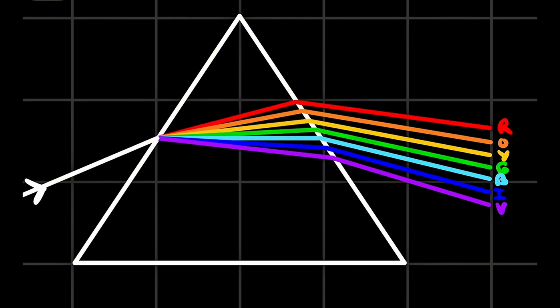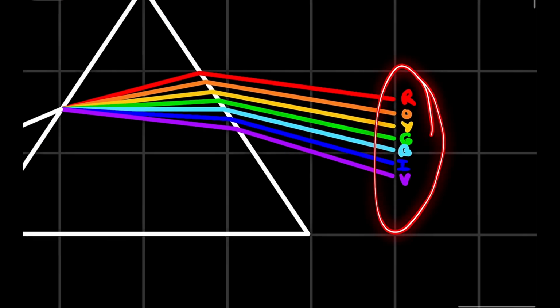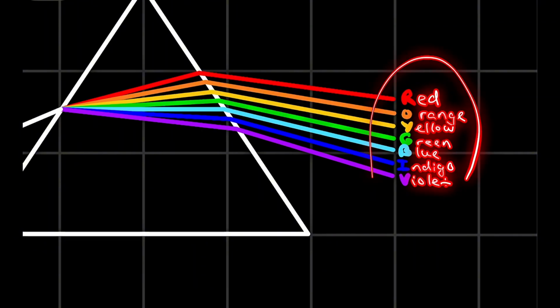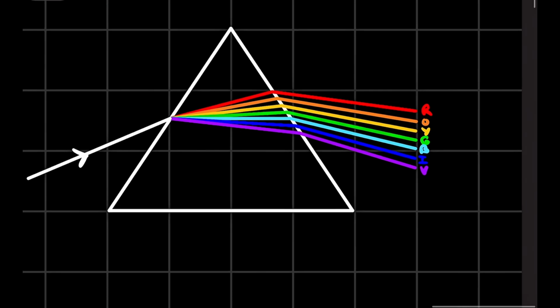And we can see that phenomenon in our daily life, where we have the rainbow in the sky on a rainy day. Those colors give pretty much the same pattern, because they follow a very important law. Each of these lights goes in this order: red, orange, yellow, green, blue, indigo, and violet. This is the rule, because red has the longest wavelength, and violet has the shortest wavelength, and so on.